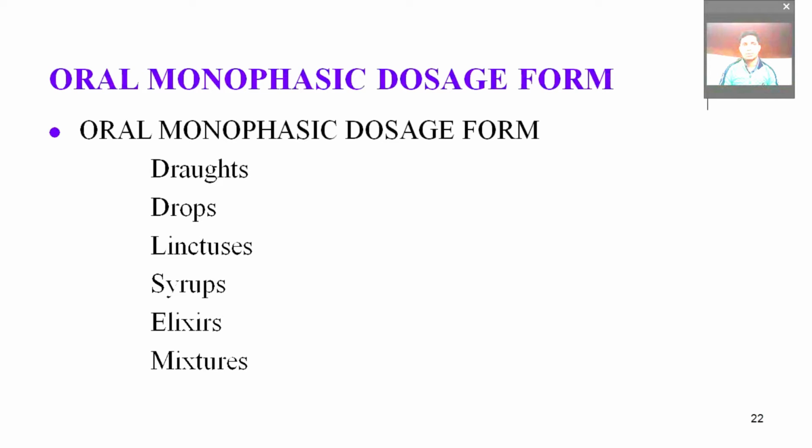In the previous lecture we discussed the various types of liquid dosage forms. Firstly, there is a category of monophasic dosage form and biphasic dosage form. In this video, we will discuss the various types of oral monophasic dosage forms. The following are the dosage forms for oral use: draughts, drops, linctuses, syrups, elixirs and mixtures.